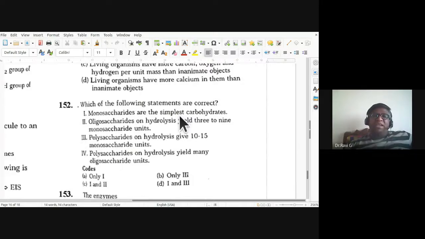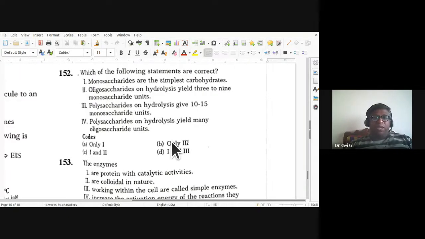Now 152nd, which of the following statements are correct? Monosaccharides are the simplest carbohydrates. Oligosaccharides on hydrolysis yield 3 to 9 monosaccharide units. Polysaccharides on hydrolysis give 10 to 15 monosaccharide units. Polysaccharides on hydrolysis yield many oligosaccharide units.